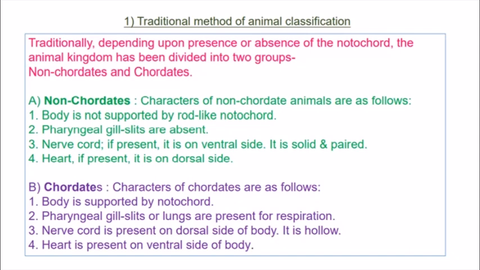So we know that our heart is present on the ventral side. In the chordates, our heart is present on the ventral side, but if it is a non-chordate, then the heart will be present behind, that is, on the back side. So these are a few characters, or you can say distinguishing features, of non-chordates and chordates.